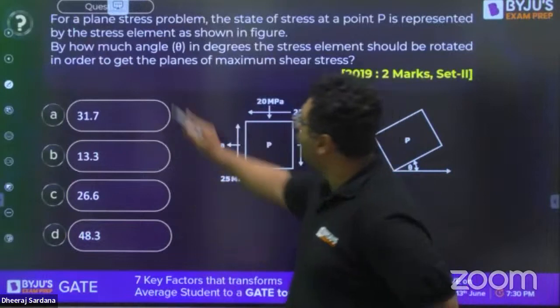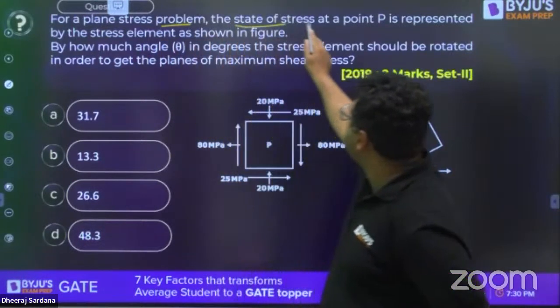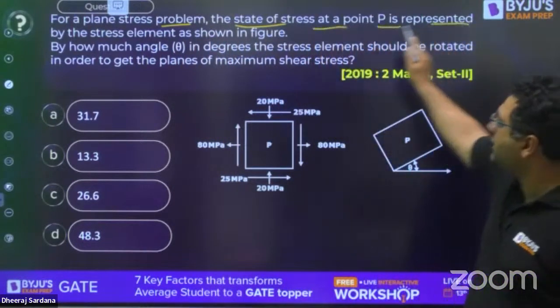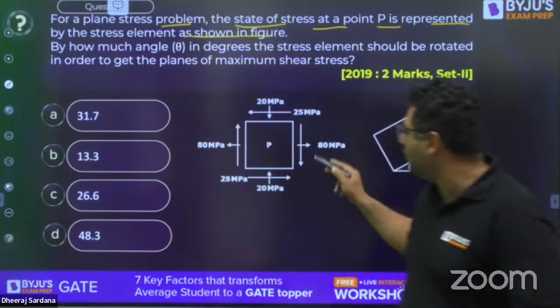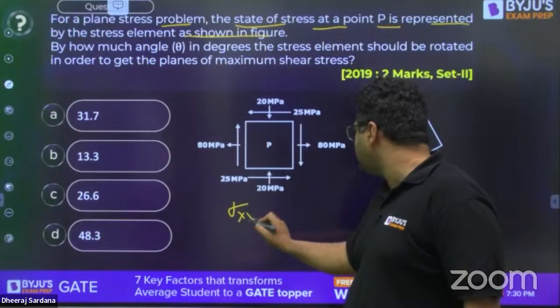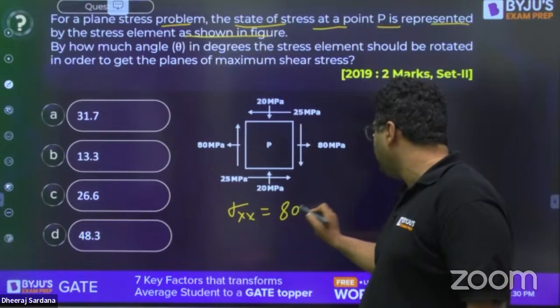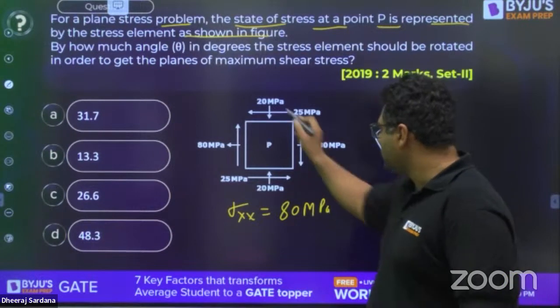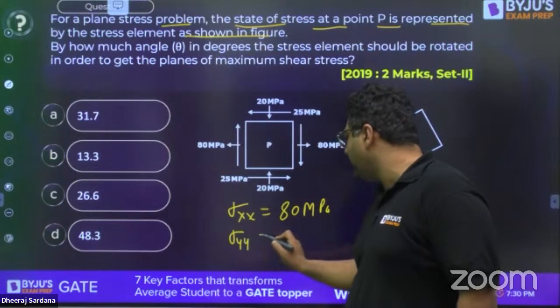If you see this question, for a plane stress problem, the state of stress at a point P is represented by the stress element as shown in the figure. You can see this stress element. From that, you can see sigma xx is given as 80 MPa as it is tensile. Sigma yy you can see is going to be negative.